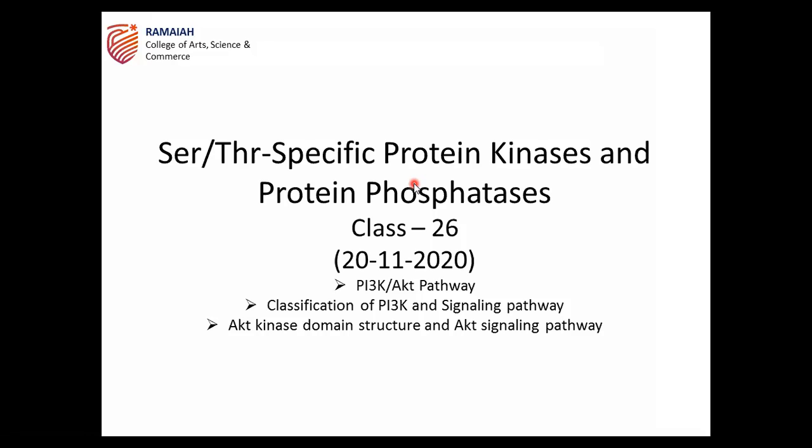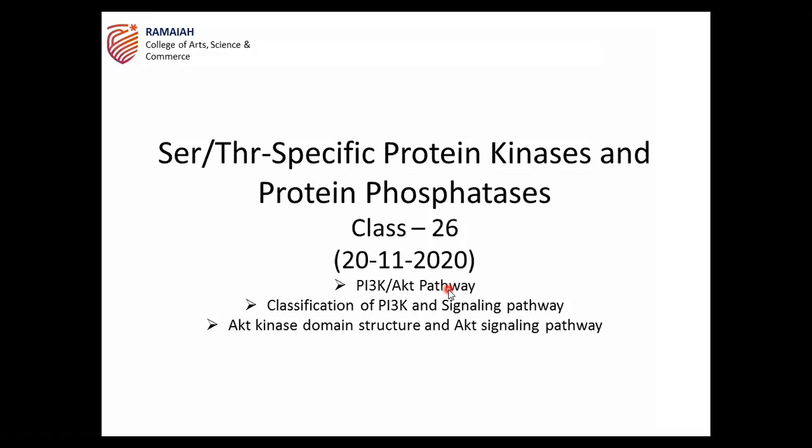Among these, protein kinase A we discussed in the last class. The next one is protein kinase B, which is also known as AKT. This AKT is the main protein kinase that forms the signal transduction of the PI3K AKT axis. The PI3K AKT pathway is very important in the cell, controlling cell proliferation, cell survival, and cell death pathways. Understood? So these are very important.